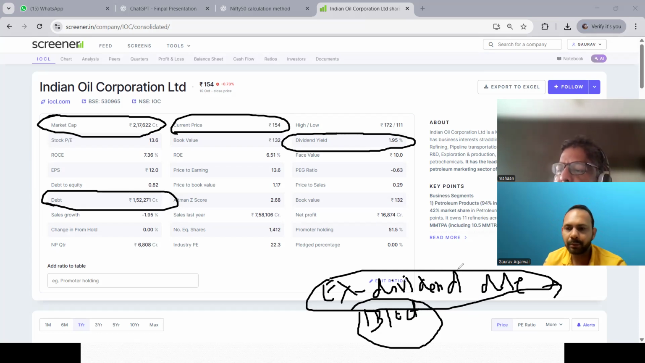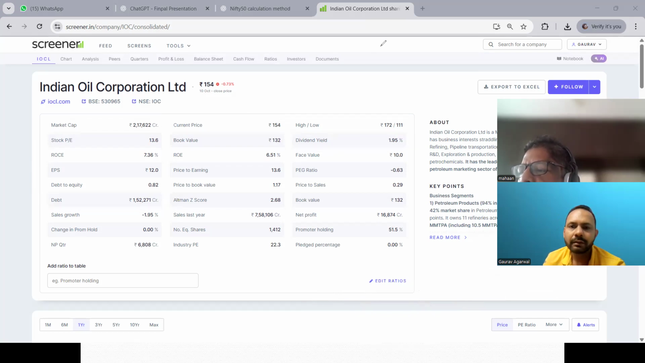You can check these dates maybe on Moneycontrol, or even in your demat account, because in the demat account, once you go to a stock, I will show you in the demat account also. One second. Let me log into my demat account.